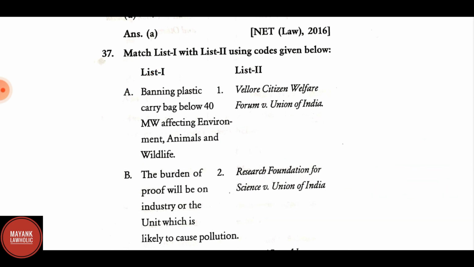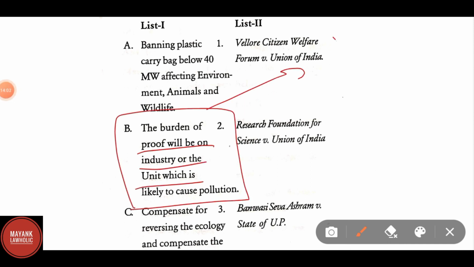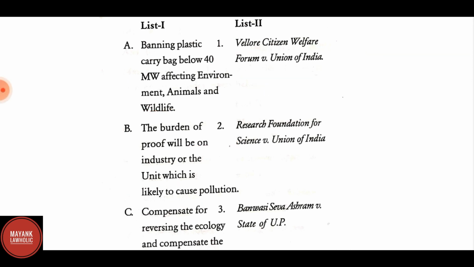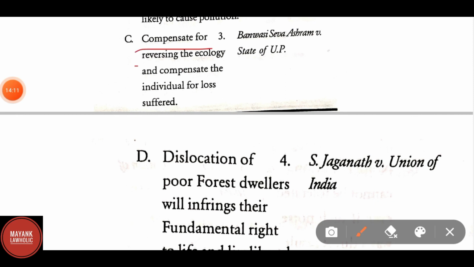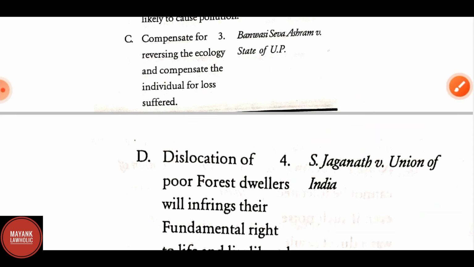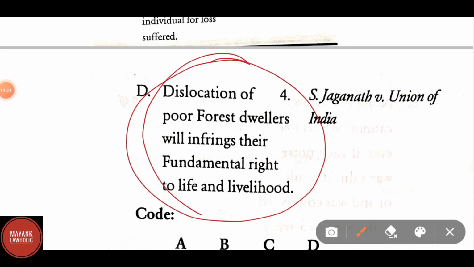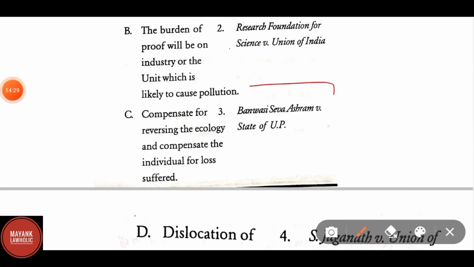Correct match for B, the burden of proof will be on the industry or the unit which is likely to cause pollution, in list 2 is Vellore Citizens Welfare Forum versus Union of India. Compensate for reversing the ecology and compensate the individuals for loss suffered: here the correct answer is S. Jagannath versus Union of India. This has already been asked in the last question. Option D, dislocation of poor forest dwellers infringes their fundamental right to life and livelihood. The correct match for this is Banwasi Seva Ashram versus State of UP.